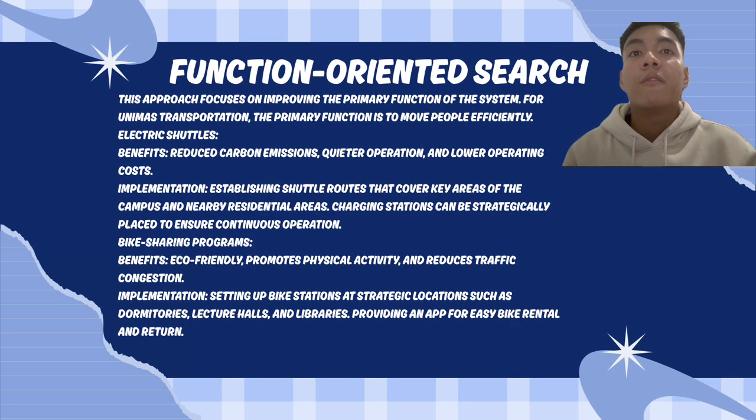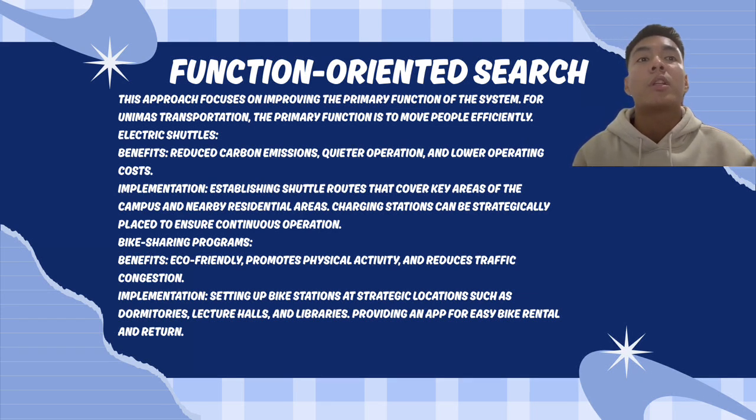This slide explains the function-oriented search. This approach focuses on improving the primary function of a system. For Unimass transportation, the main function is to move people efficiently around the campus. One solution is electric shuttle, which help reduce carbon emission, provide greater operation, and lower operating costs. This shuttle can run on route covering key campus area and nearby residential zone, with charging station placed strategically for continuous service. Then I will pass it to Akil Anil.